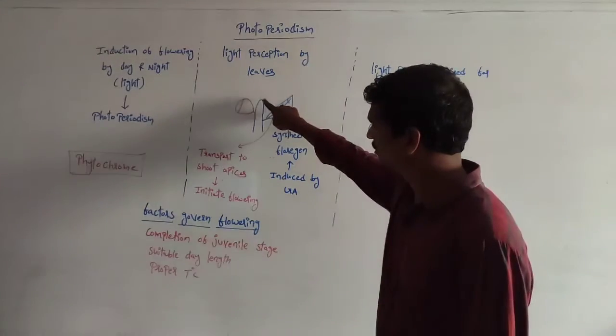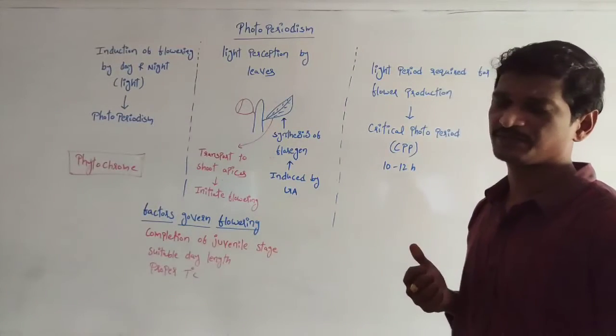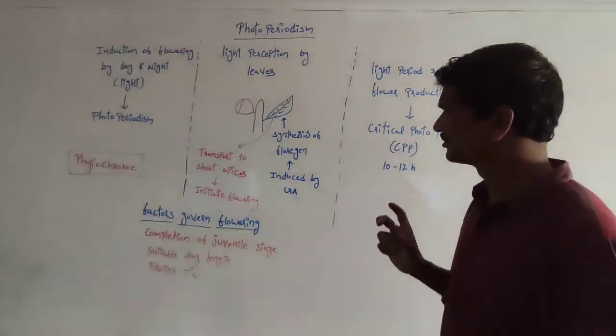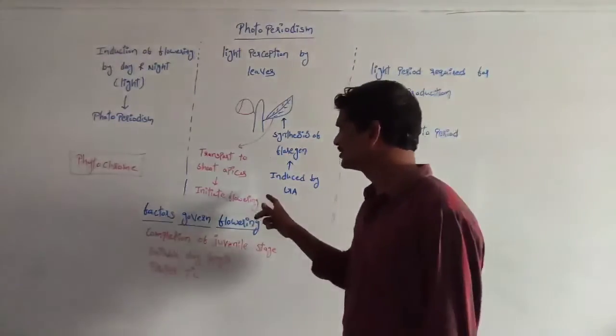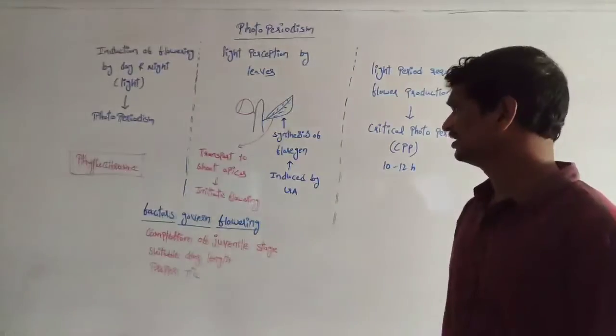Here, in the shoot apices region, we know concentrically arranged leaves are there. So the presence of florigen phytohormone initiates the flowering process.